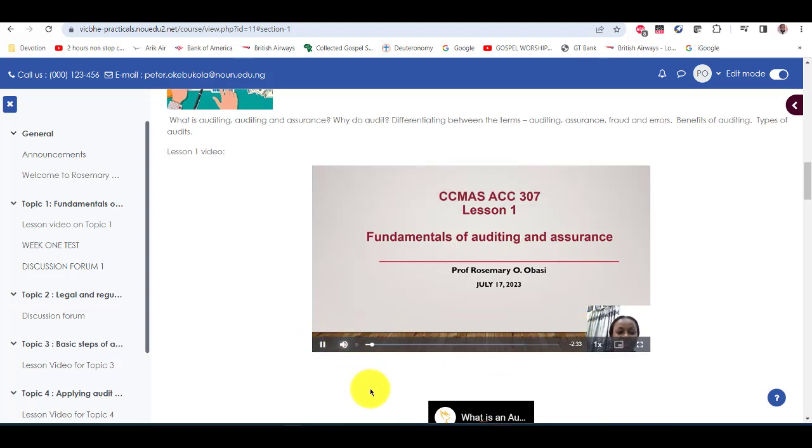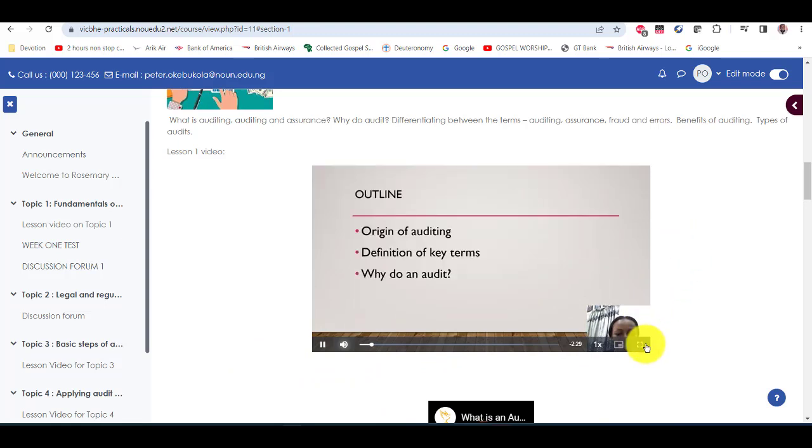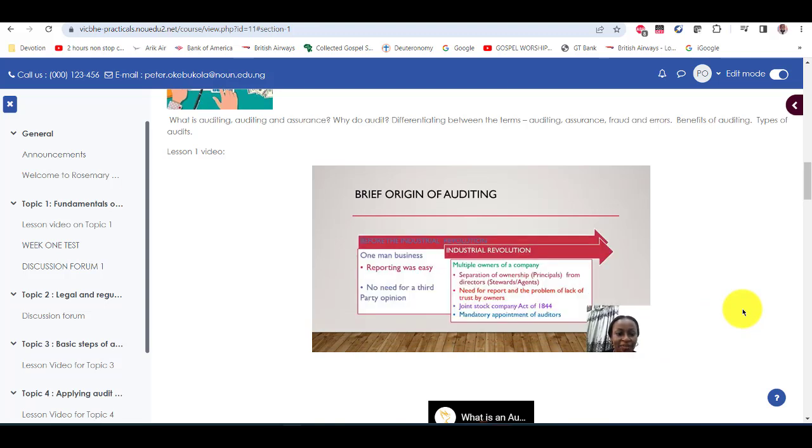This is titled Fundamentals of Auditing and Assurance. I'm Professor Rosemary. To take this class, you are going to be looking at the origin of auditing, define some key terms, and understand why auditing is conducted. As for the origin of auditing, it predates the industrial era, where we had one man.